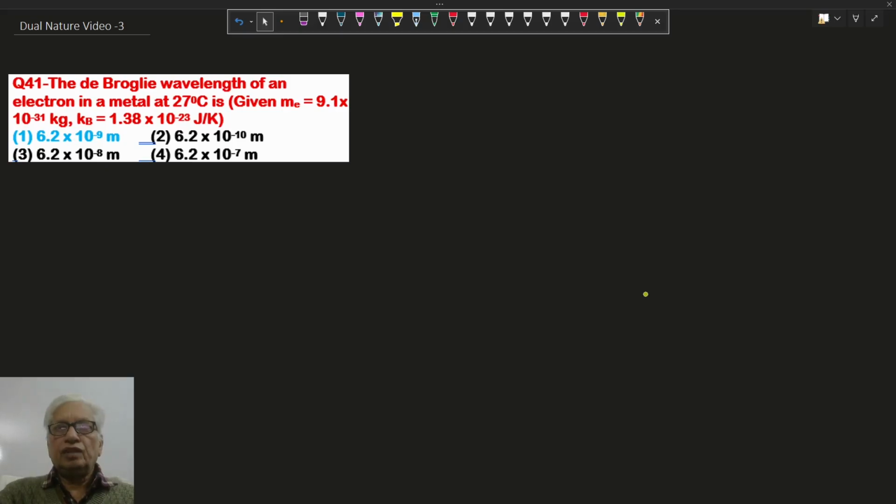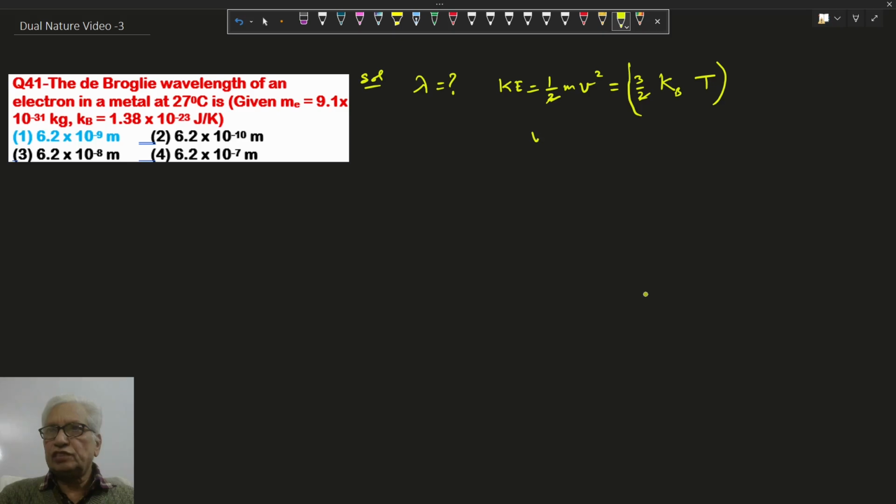In this question, we have to find the de-Broglie wavelength. Formula of kinetic energy: half mv square equal to 3 by 2 kT, where Kb is Boltzmann constant and T is the temperature in Kelvin. So this is the kinetic energy formula. V square will be 3 kT by m, and root of it gives the speed. So here de-Broglie wavelength is given by h upon mv.